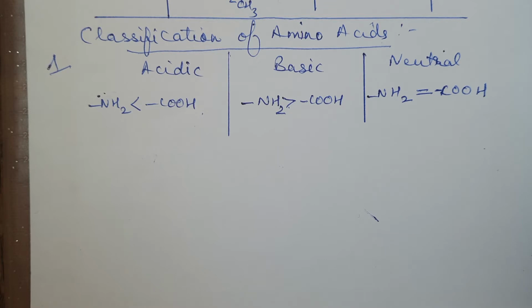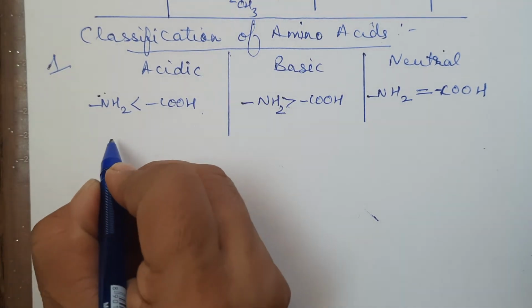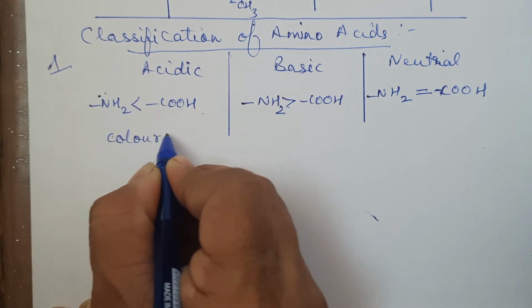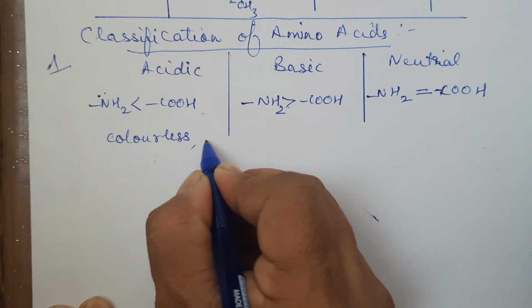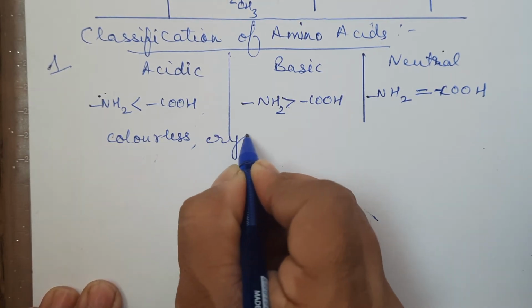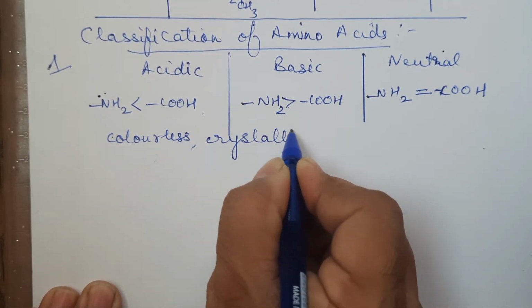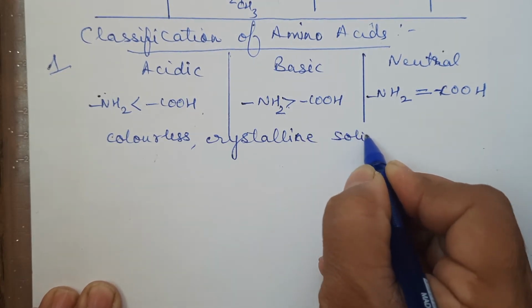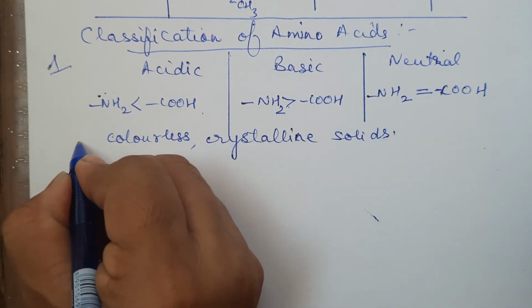Now some physical properties of amino acids, which are also very important. Amino acids are usually colorless crystalline solids. These are all water soluble.